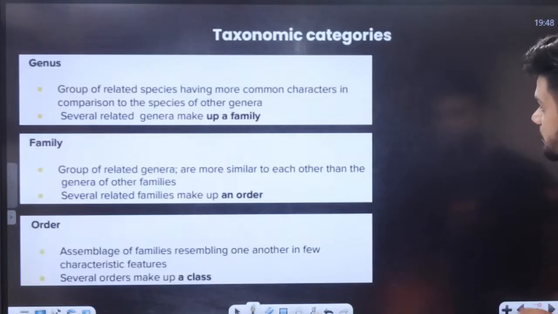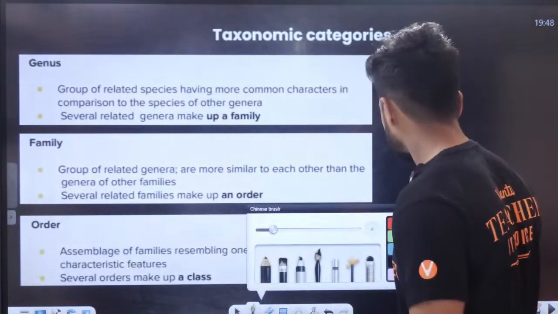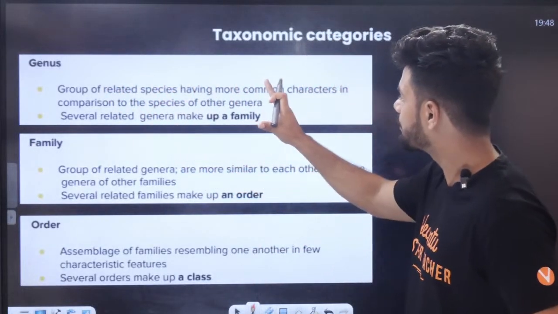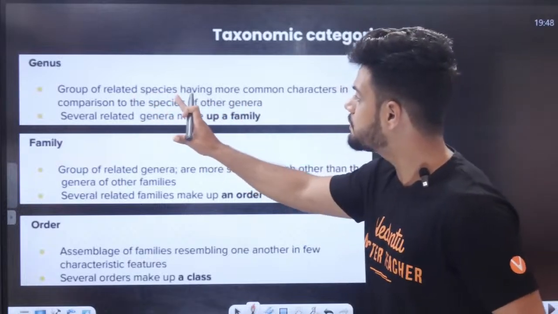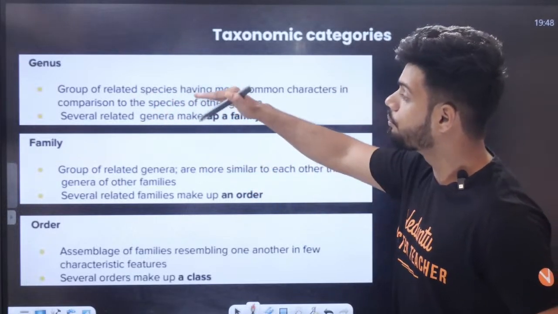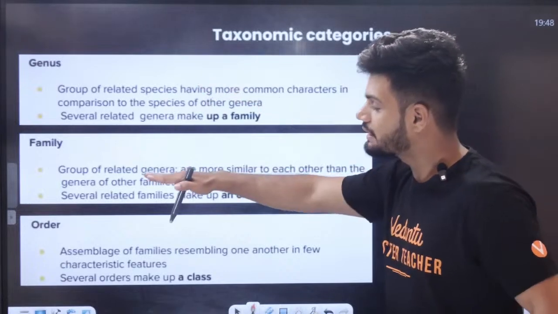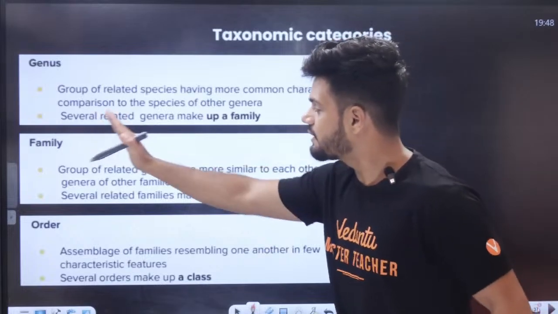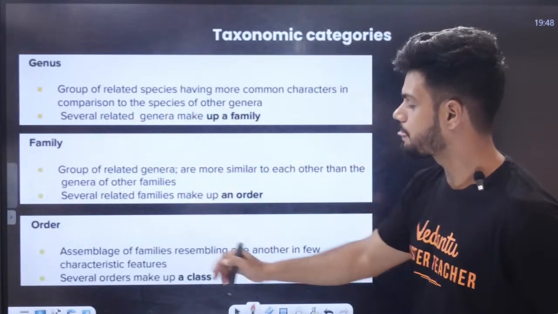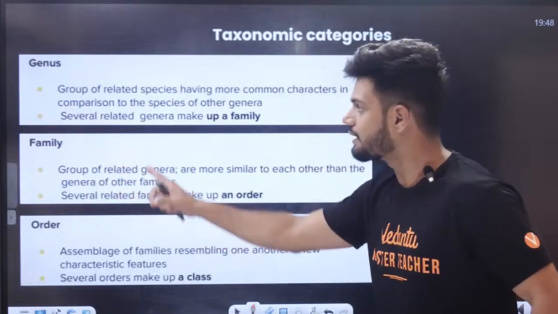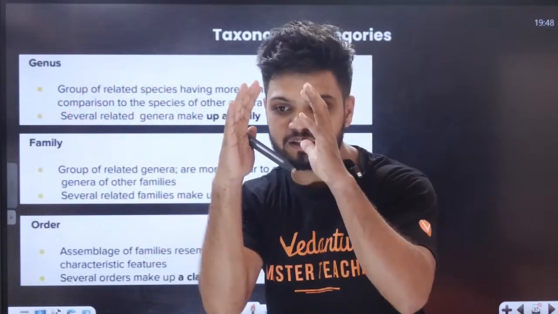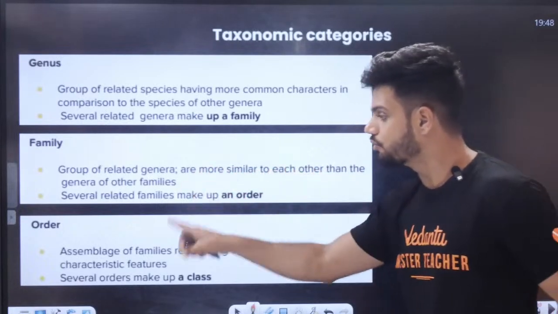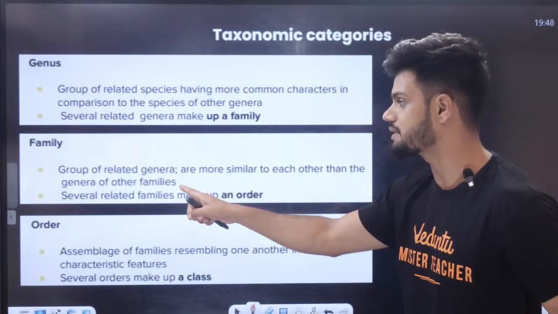Species. Now, what is genus? Genus is a group of related species having more common characters in comparison to the species of other genera. They have more common similarities compared to a family. Several related genera make up the family. Now, what is family? A group of related genera. Many genera are grouped together here, and are more similar to each other compared to other families.